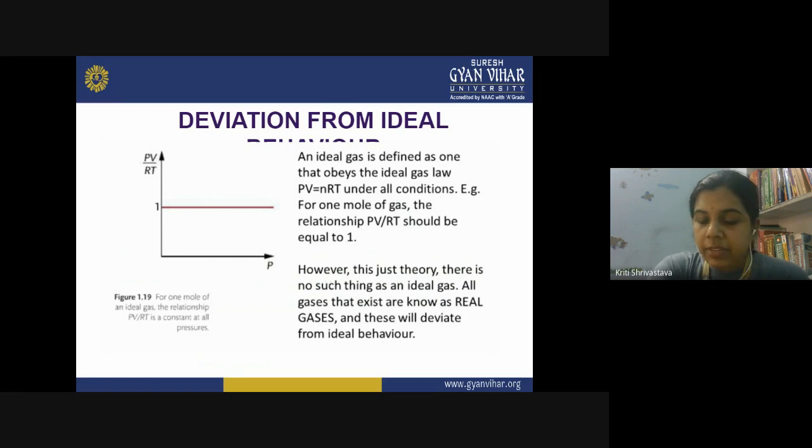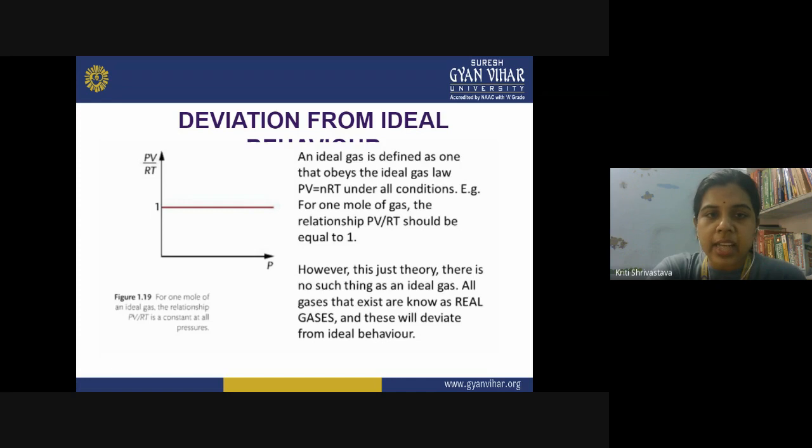What is ideal behavior? First of all, the question arises: what is ideal behavior? As we know, in the gaseous state, the molecules are far apart from each other. They do not have any intermolecular forces of attraction, and this is the ideal behavior, right? All the ideal gases follow the ideal gas equation, and this is the simplest way to tell what is the ideal behavior of a gas. A gas which follows the ideal gas equation is the ideal gas, and one which does not follow it is the real gas.